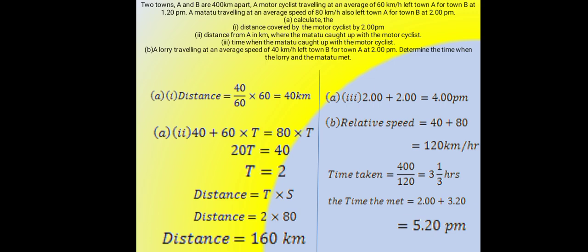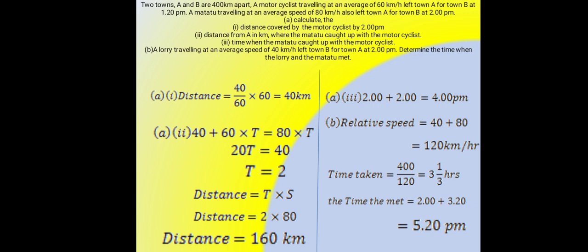Two towns, A and B, are 400 kilometers apart. A motorcycle traveling at an average speed of 60 kilometers per hour left town A for B at 1:20 p.m. A motorist traveling at an average speed of 80 kilometers per hour also left town A for town B at 2 p.m. Calculate: 1.